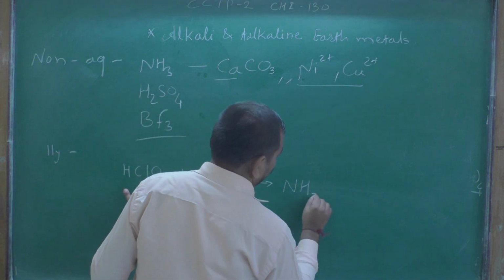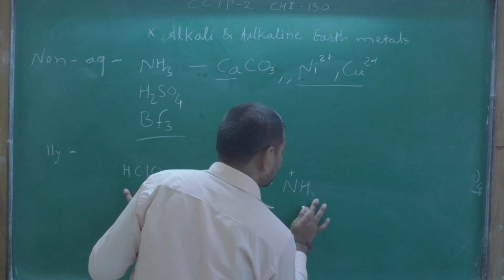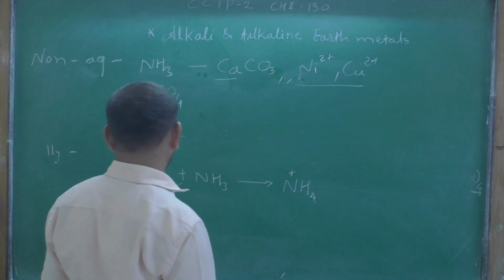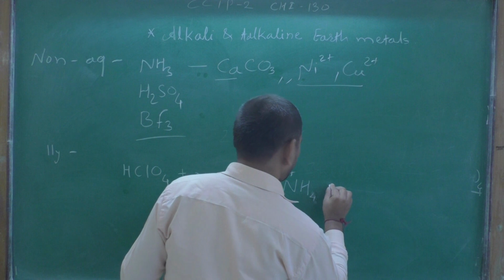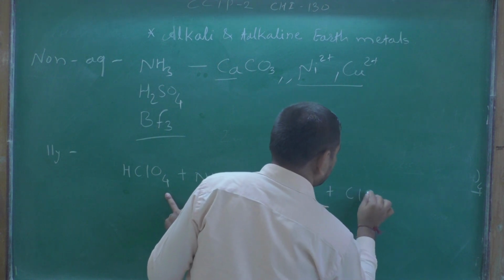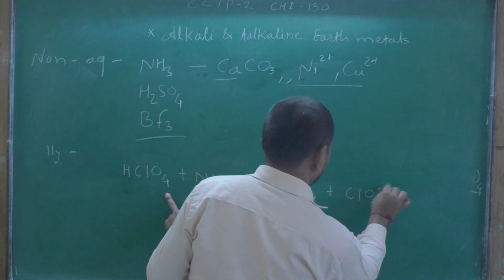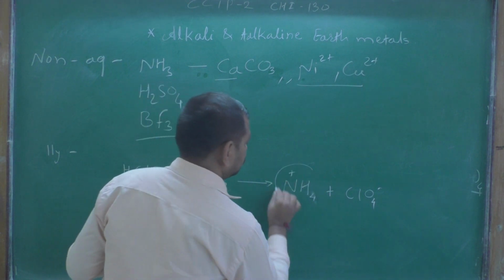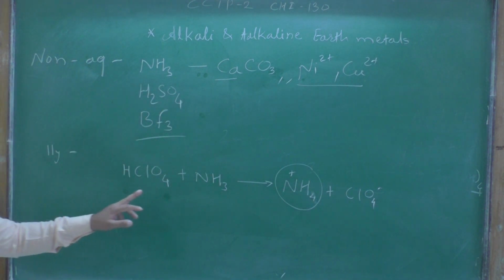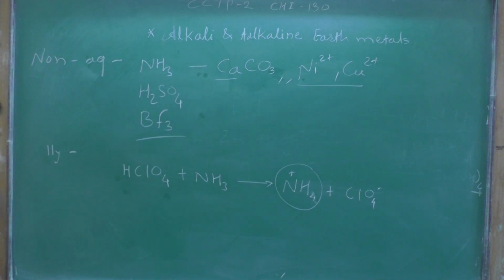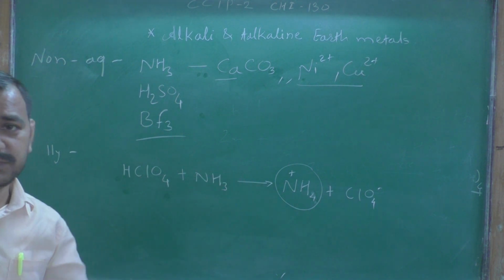Similarly, water plus ClO4 minus, okay, it is the salt. This means these act as acids and these protons are stabilized by ammonia.